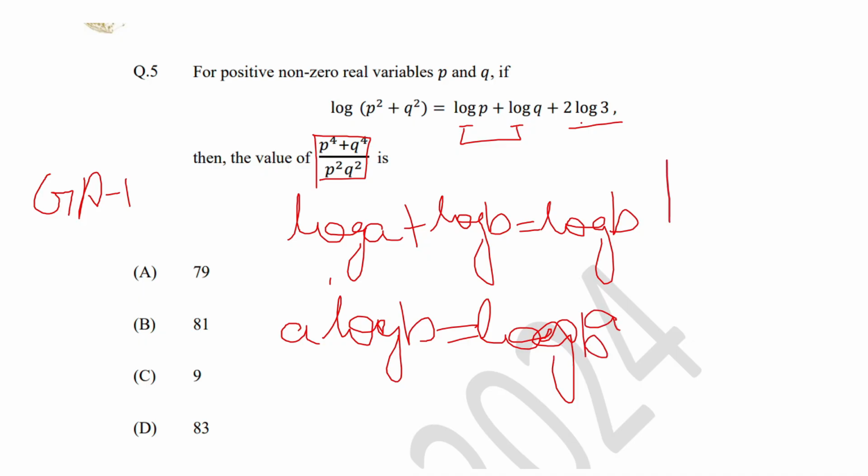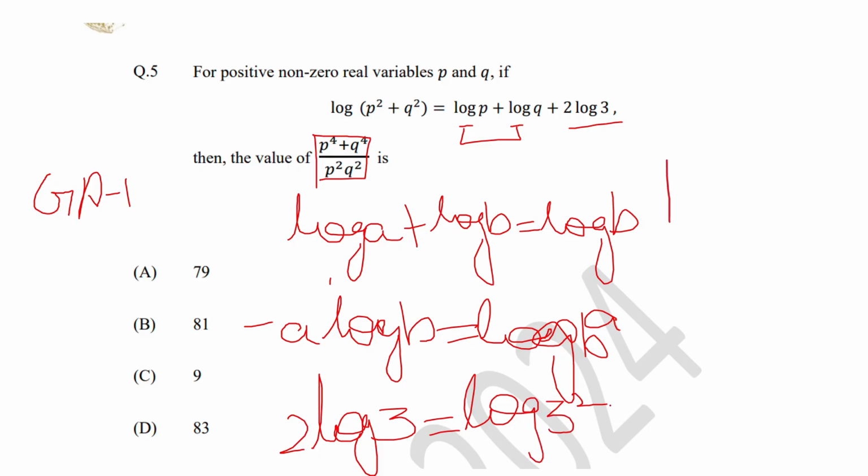If you apply the second formula to 2 log 3, the value will turn out to be log 9, which is log of 3 square. Then you need to apply the first formula again to get a single log term.